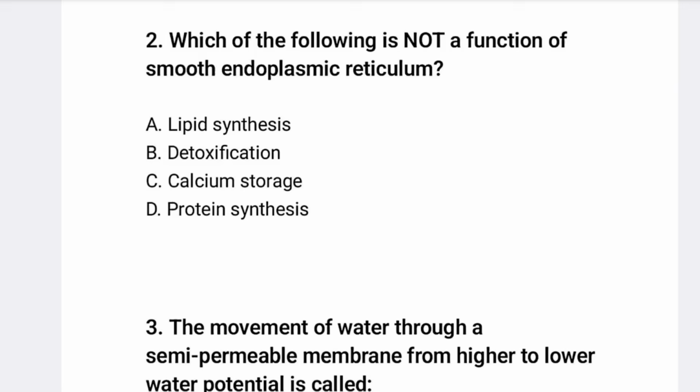But protein synthesis, option number D, is the important function of the rough endoplasmic reticulum, but not the function of the smooth endoplasmic reticulum. So the correct option of question number 2 is protein synthesis. Protein synthesis is not a function of the smooth endoplasmic reticulum, but it is a function of the rough endoplasmic reticulum.